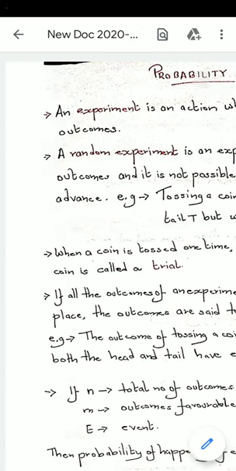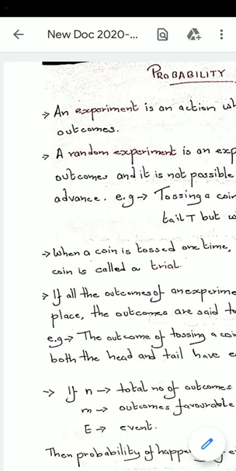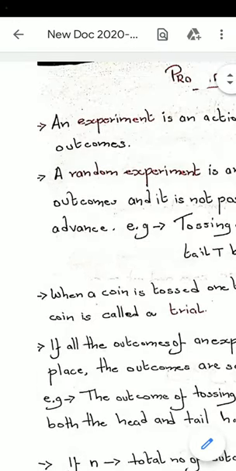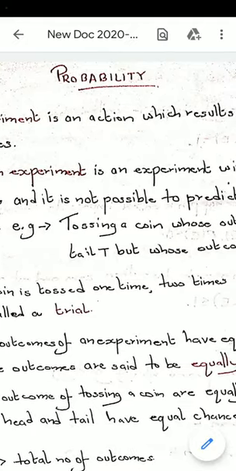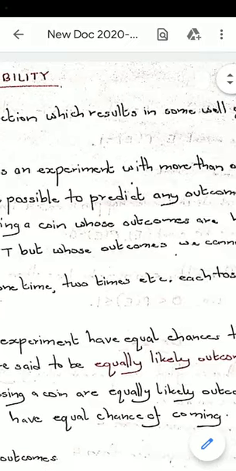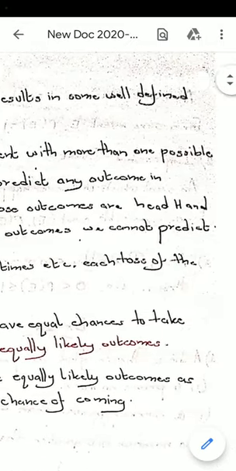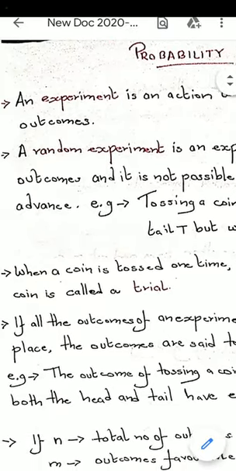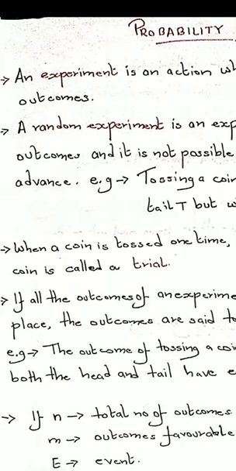Okay, so before going into the basics of probability, we should understand some of the basic terms. The first term that I'm going to discuss with you is an experiment. An experiment is an action which results in some well defined outcomes. Suppose I say it might rain or it might not rain. Yes, so that is an experiment. So we know the outcomes properly. Either it's going to happen or it's not going to happen.